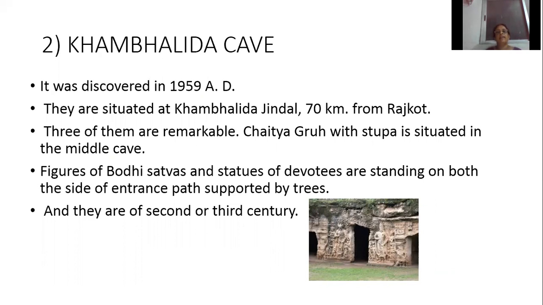So when was the Kambalida cave discovered? In 1959, and it is situated 70 kilometers away from Rajkot. How many caves are remarkable? Three of the caves are remarkable. And what is there in the middle of the cave? Chaitya Graha, that means a big hall with a stupa in the middle of the cave. And what is there in the entrance? Figures of bodhisattvas and statues of devotees. Devotees means bhakta, standing on both sides of the door, that entrance path, and it was supported by trees.